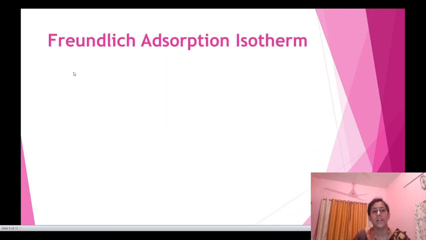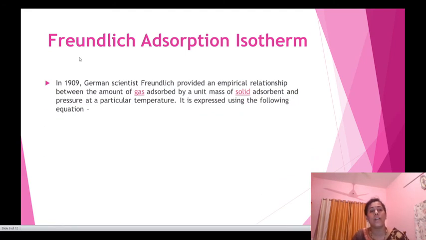Now we will see the graphical representation of the Freundlich adsorption isotherm. In 1909, the German scientist Freundlich provided an empirical relationship between the amount of gas adsorbed by a unit mass of a solid adsorbent and the pressure at a particular temperature, expressed using the equation I already gave you: a = x/m = k·p^(1/n), where n is greater than 1.